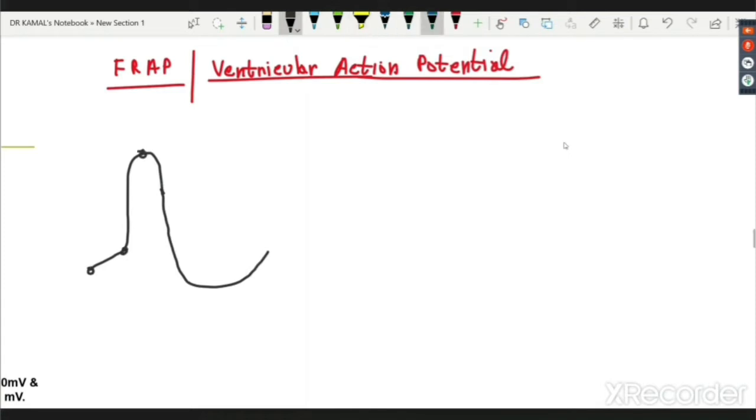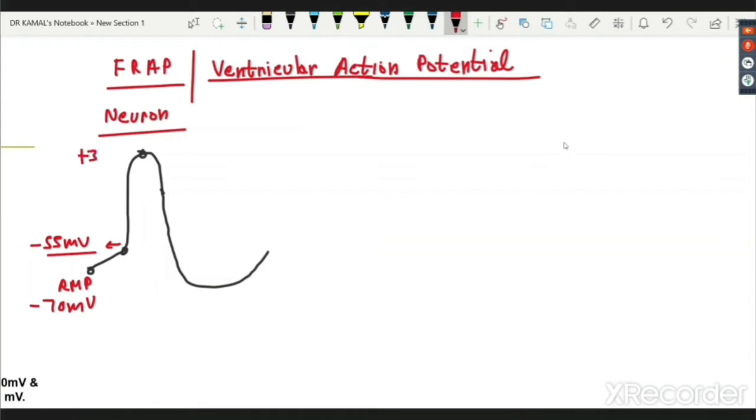Remember, these are various values. This is RMP, which is minus 70 millivolt in a neuron. I'm just revising the neuron with you, so that you become aware. This was the threshold potential, minus 55 millivolt. This was the highest achievable value, plus 35. Then it became a little more negative. It goes up to minus 75 and then it finally returns back to the RMP, right? So these were the various phases of the action potential.